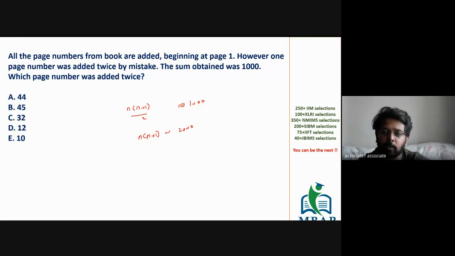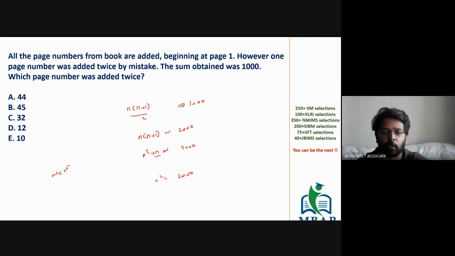Now n squared plus n is close to 2000. I repeat, n squared plus n will be close to 2000. The only hint which you can take from here is that the value of n is very much negligible in comparison with n squared. So tell me the nearest perfect square close to 2000.